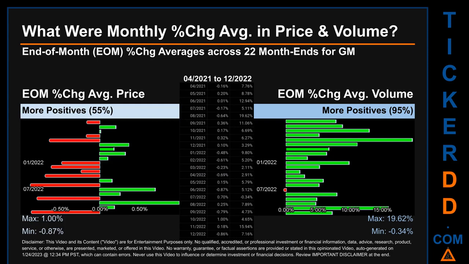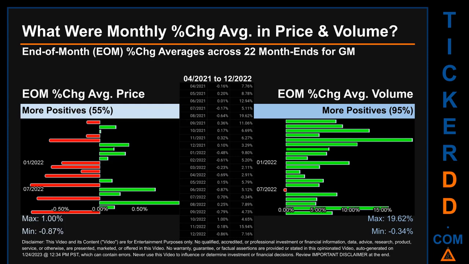What were end-of-month percentage change averages in price and volume for GM? The monthly average of percentage change, in price and in volume, were calculated for each of the 22 month ends. That calculation took daily percentage changes and averaged them for each given month. If a month end came out negative, then it means that the month summarily saw a negative change.